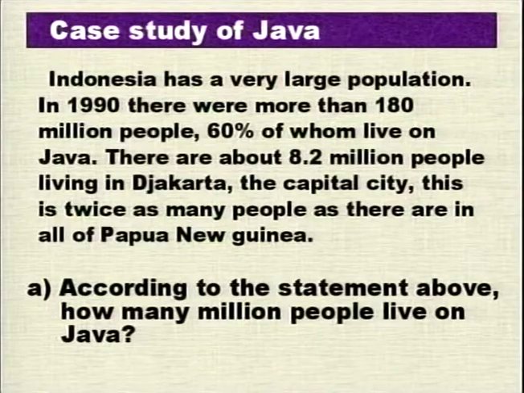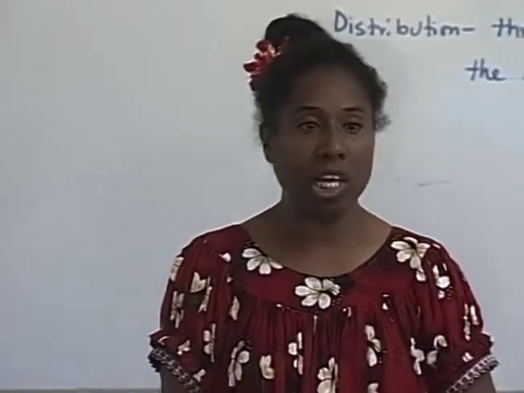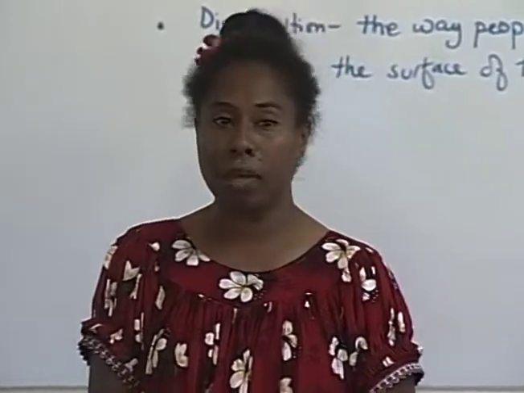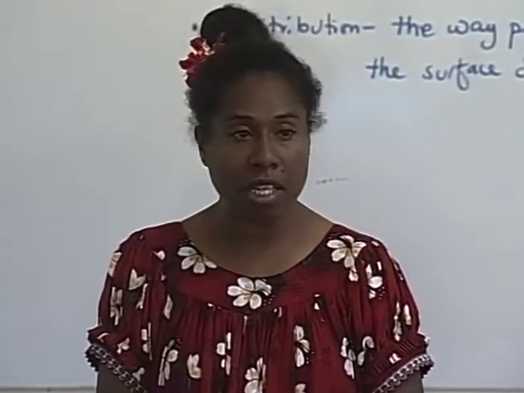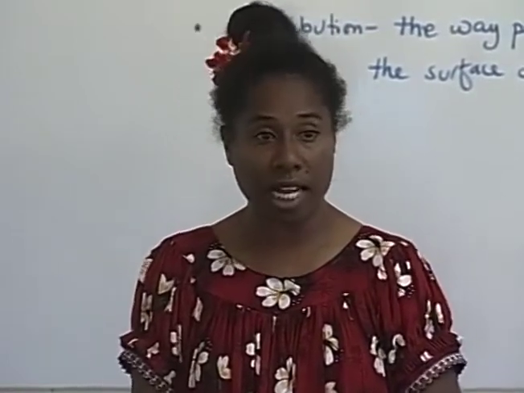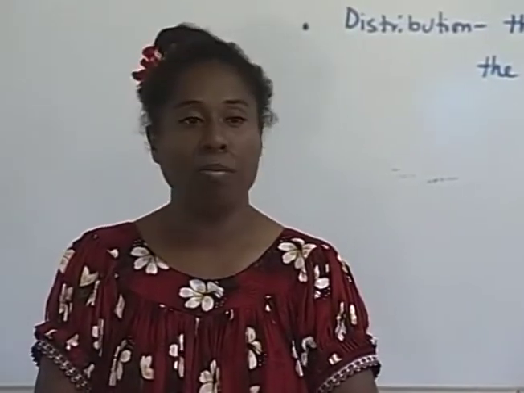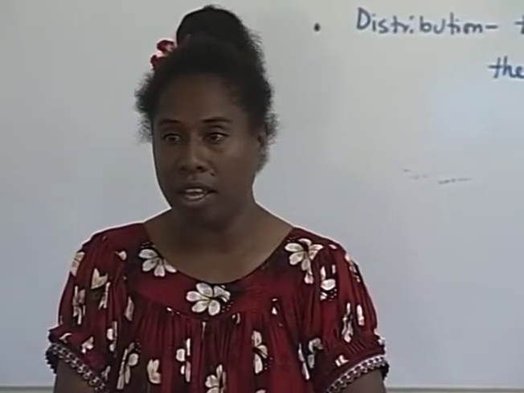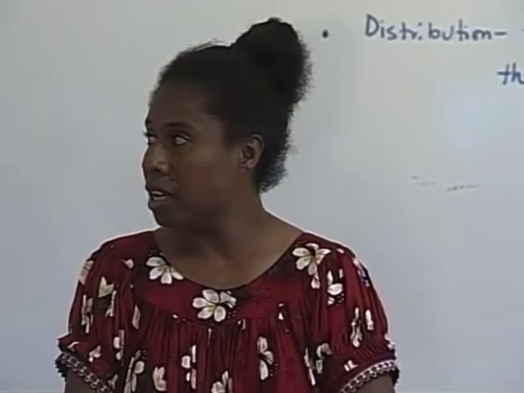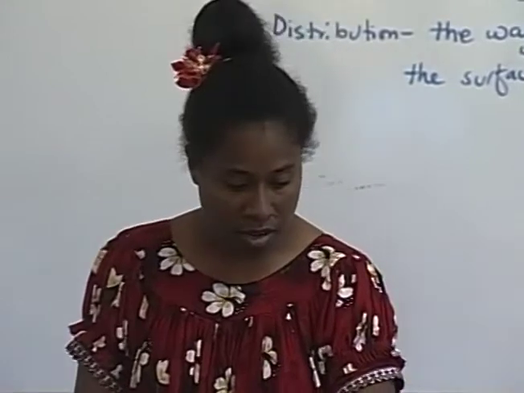Were the rest of us able to come up with the same answer? Okay, good. So according to that statement, we now know that on the island of Java, there are 108 million people. Also from that statement, we have found out that in the capital city, Jakarta, which is also located on the island of Java, there are 8.2 million people living there, and that is twice the number of people living in the whole of Papua New Guinea. Okay, we move on.